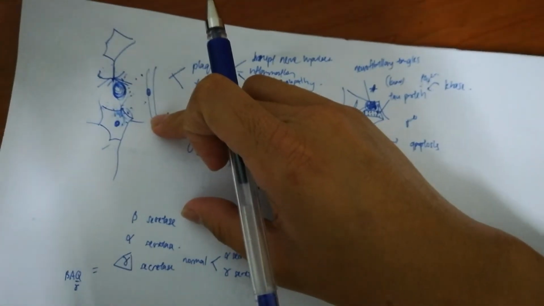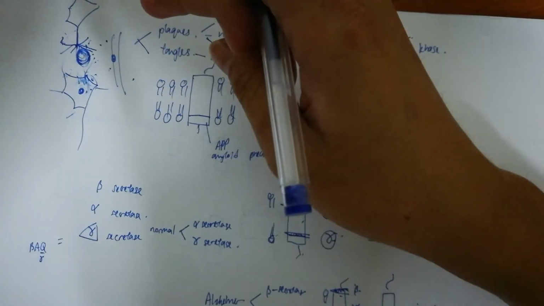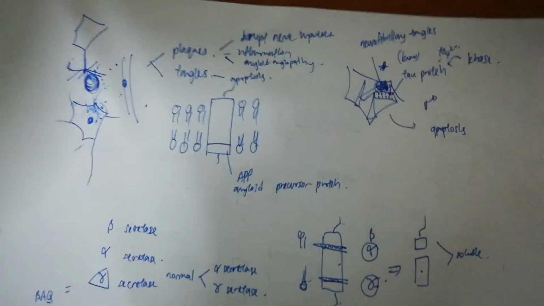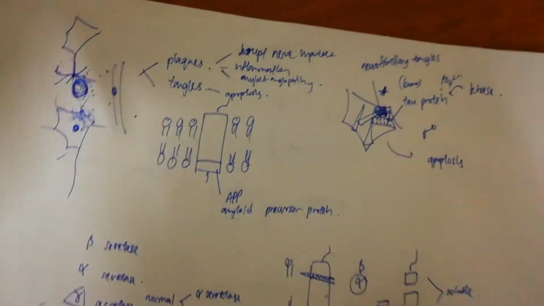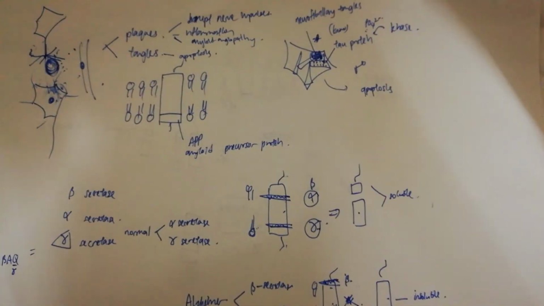So in this case, it's the acetylcholine. So that's what happens in the acetylcholine or cholinergic hypothesis. Okay, so that's all for the pathophysiology.